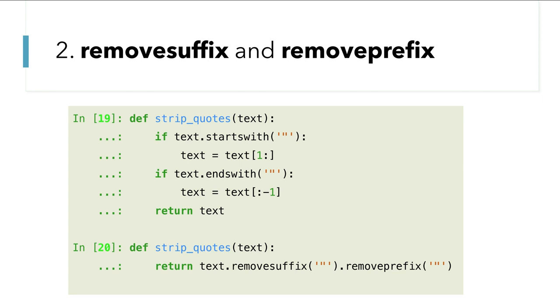Now after having these two functions, how can we improve this function? You can see the function below which I have written. It returns text.remove_suffix, passing the suffix which is a double quote, and then I'm further chaining the second function, remove_prefix, where I'm also passing the double quote. So that way you can use this function, and there are many scenarios where you are already using startswith and endswith for removing things. Okay, this is very much helpful.